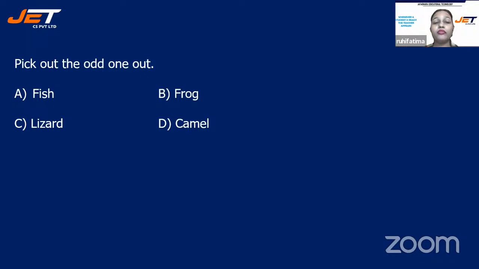Next question we have, pick out the odd one out. So in this, you have to find out which one is the odd one. And your options are A, fish, B, frog, C, lizard, or is it D, camel? You have to give me the reason as well in the chat box why it is odd one. Come on, children.